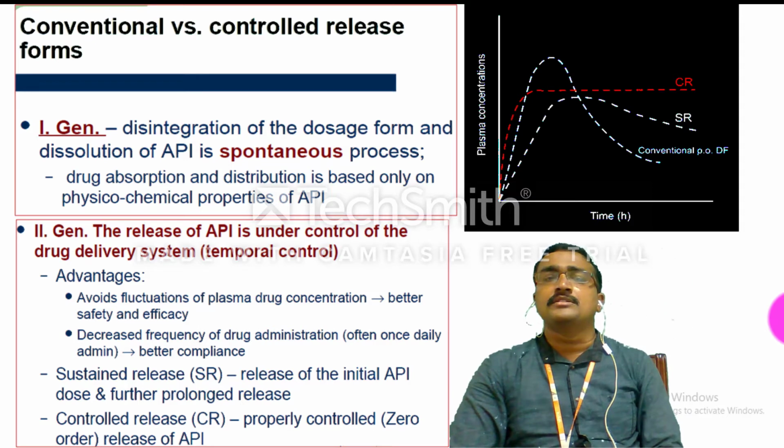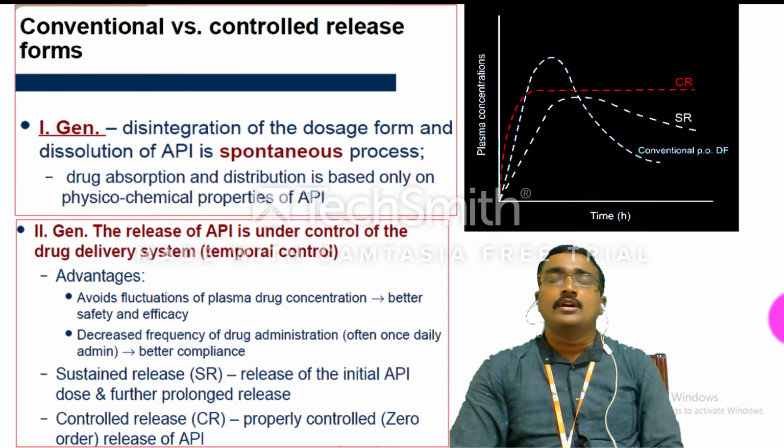The second generation also decreases the number of times of administering the dose. In the case of first generation, daily we take the tablets or other dosage forms twice or thrice a day. But in the case of second generation, it decreases the frequency, that means it decreases the number of times you administer the dose.